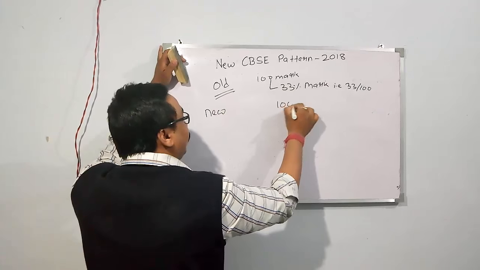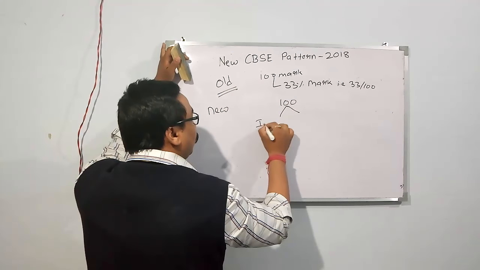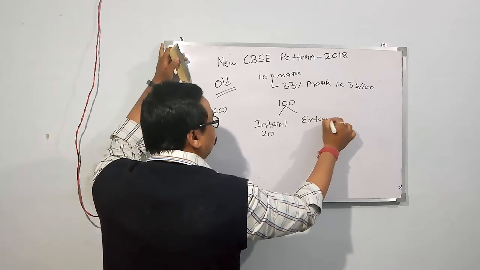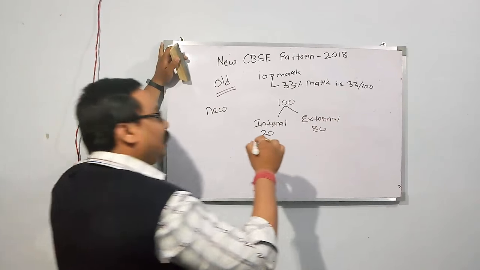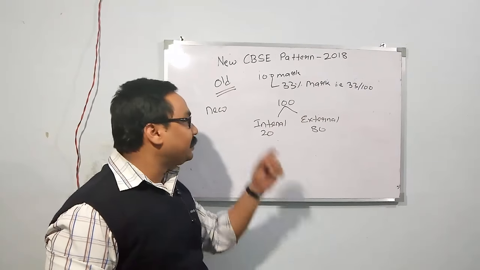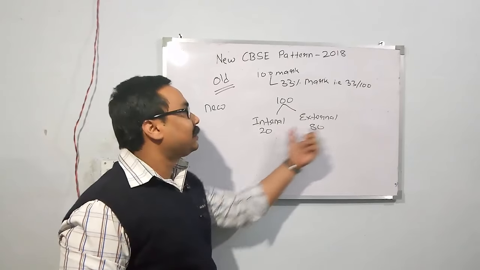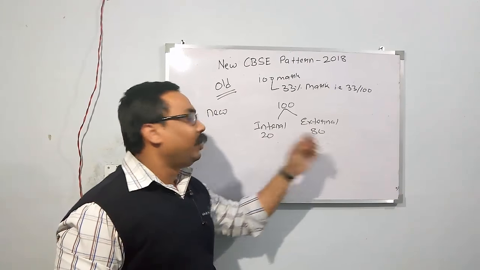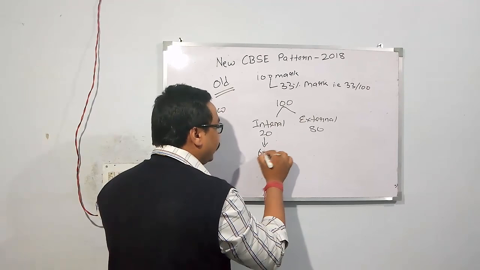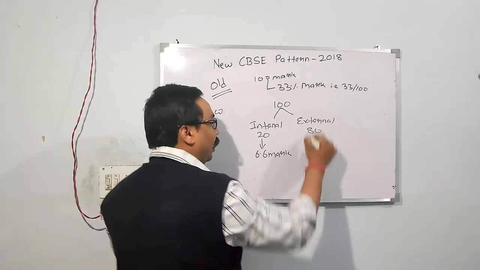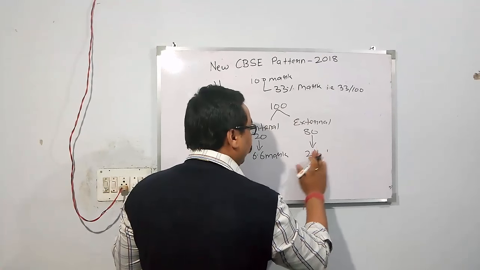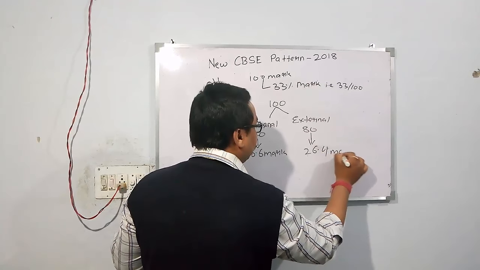Total marks per subject is 100. Internal is of 20 marks. External is of 80 marks. Now the main thing is that you have to score separately. I am repeating the word again: separately. You need 33% in internal as well as 33% in the external exam to pass. 33% of 20 will be 6.6 marks and 33% of 80 will be 26.4 marks.